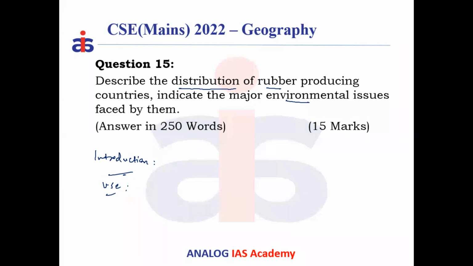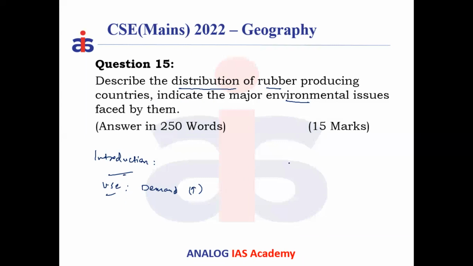So because of the applications of rubber, rubber is in demand. The demand for rubber is on the increase, and as a result, the rubber producing countries are producing more and more rubber, and that is causing environmental issues or threat. So you put that in the introduction part, in the first paragraph.